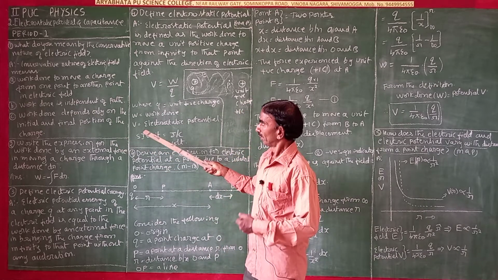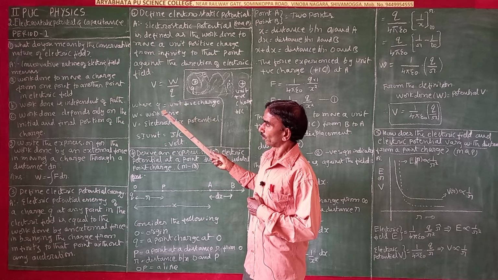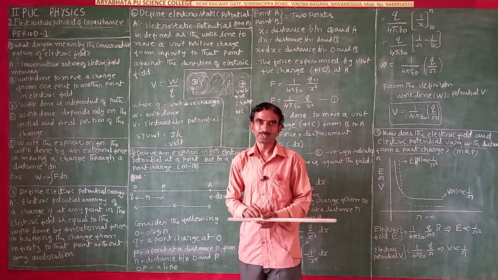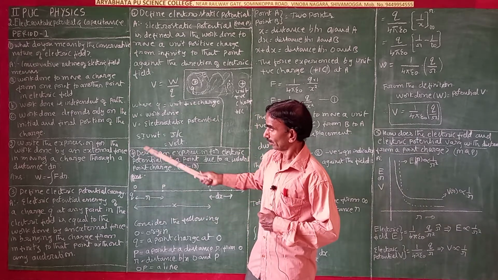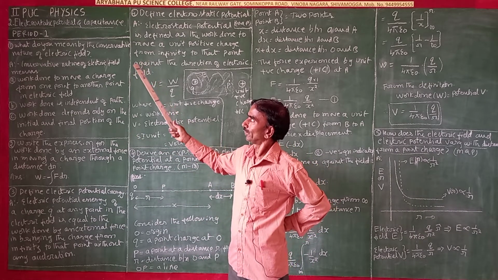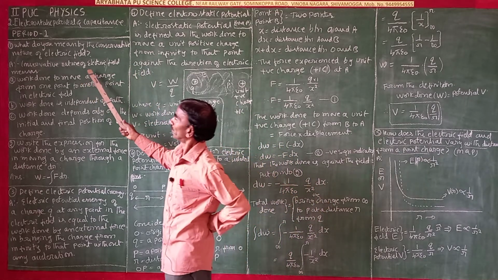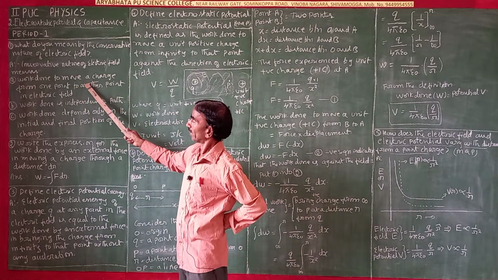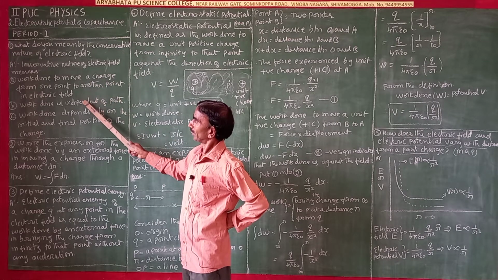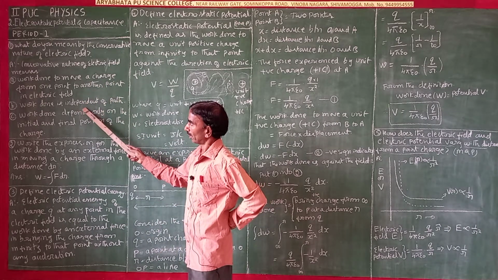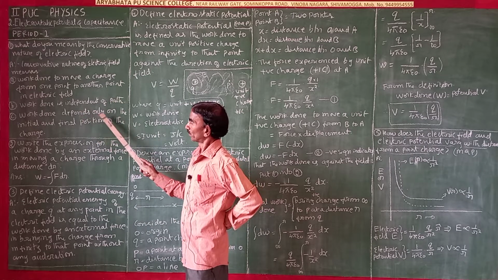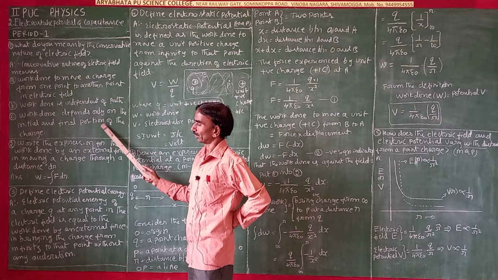So, what do you mean by conservative nature of the electric field? It means work is done to move a charge from one point to another point in the electric field, work done is independent of the path, and work done depends only on the initial and final positions.